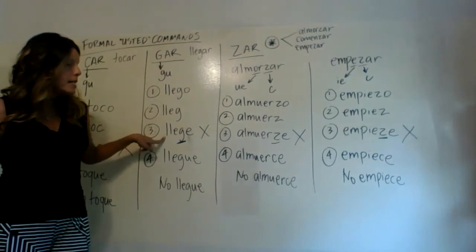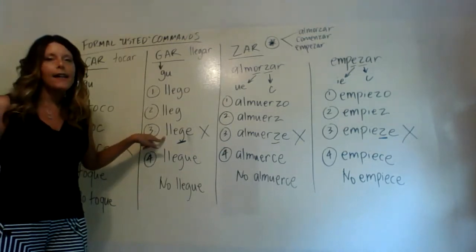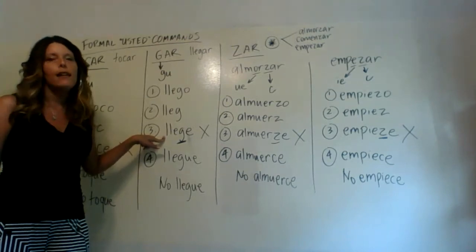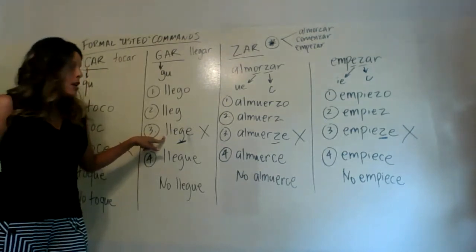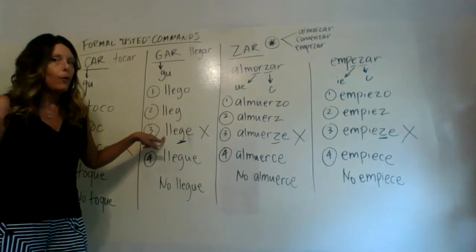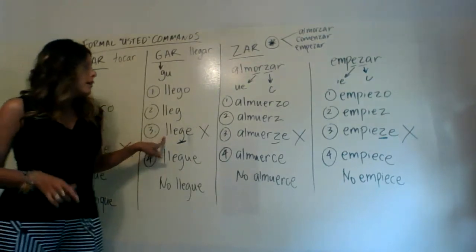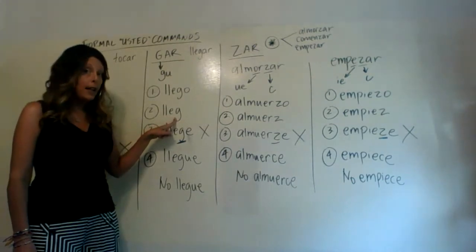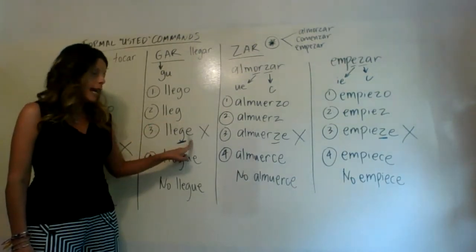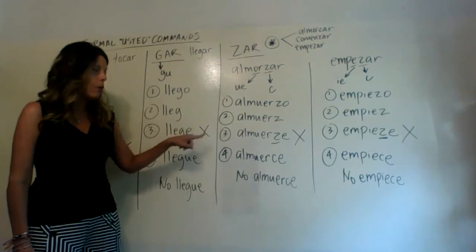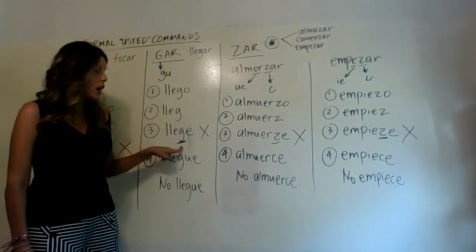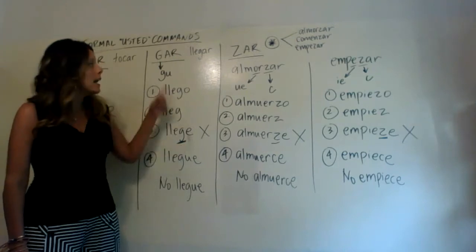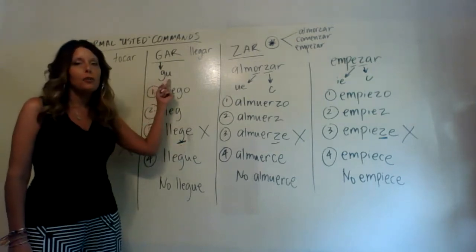So normally we'd be done here because we would have added opposite endings. Since llegar is an AR verb, the opposite ending would just be adding an E. So that's what I've done, but we have not finished yet. So you'll notice I had step number two, L-L-E-G, and then I would normally just add an E, that opposite ending, but we're not done because of what I've got underlined here for you. This G can't stay a G, it's got to change to be a G-U combination.